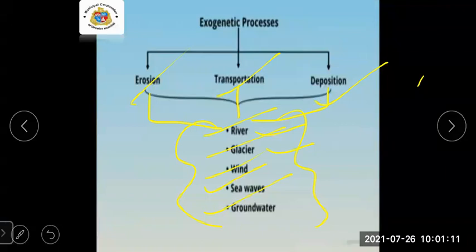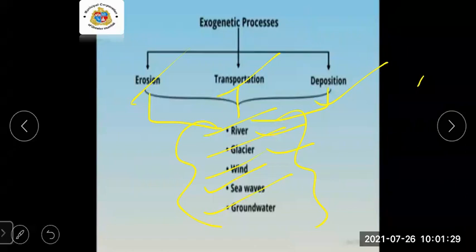This is an example of erosion work of glaciers. Then about transportation and deposition by glaciers, we learned about sediments and types of moraines.